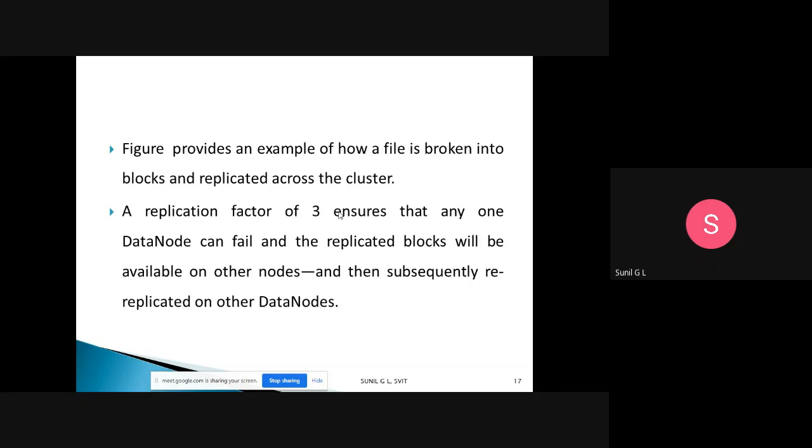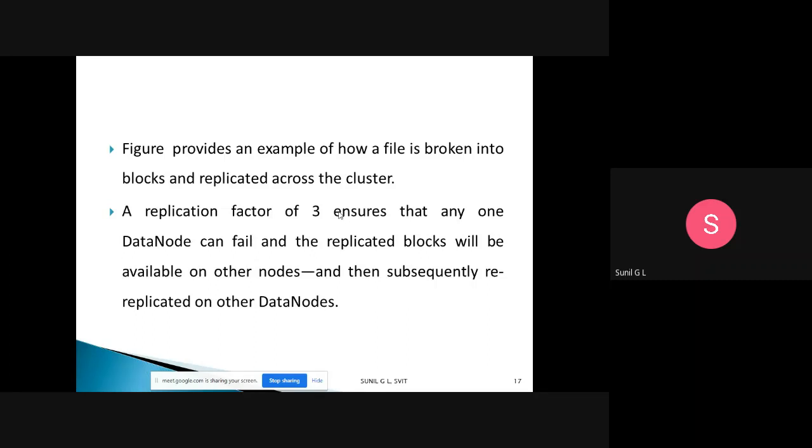A replication factor of 3 ensures that any one data node can fail, and the replicated blocks will be available on other nodes. When a particular node fails, the replica will be available in another node. That's why the replication factor is very important.